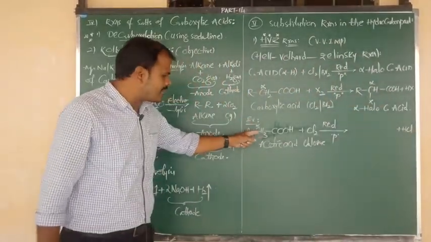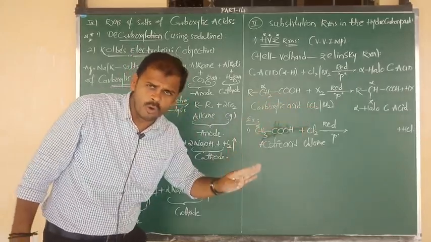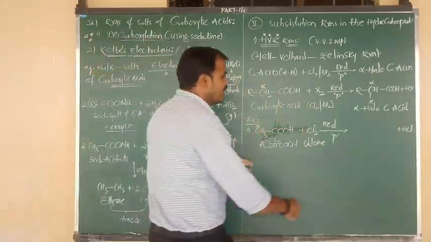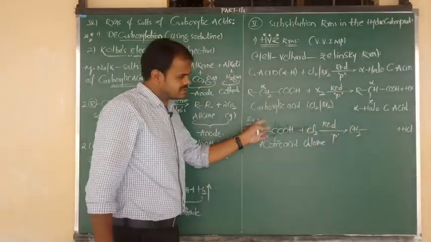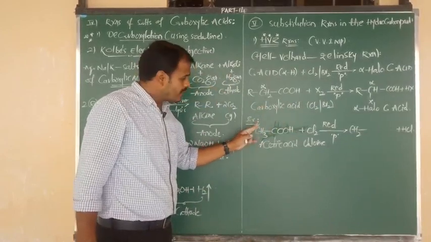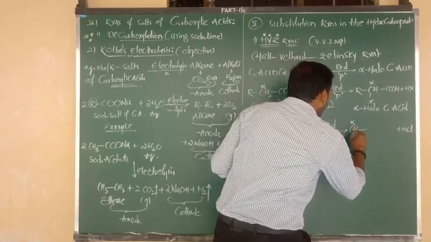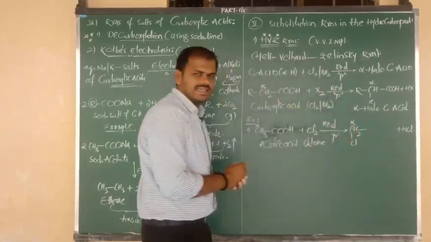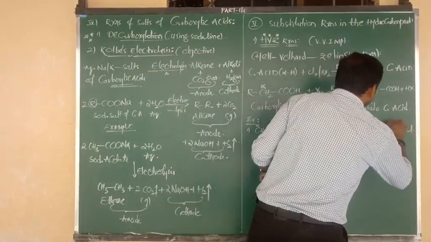Alpha carbon contained 3 hydrogens, but one was removed as HCl, so 2 alpha hydrogens remain. CH3 becomes CH2, and that position is replaced by a Cl atom.